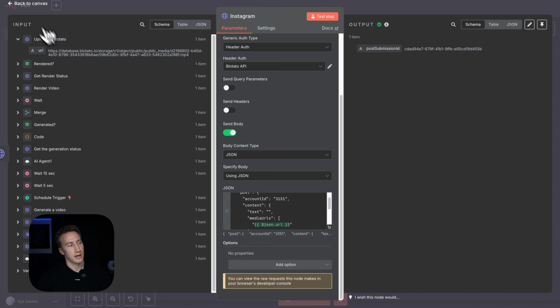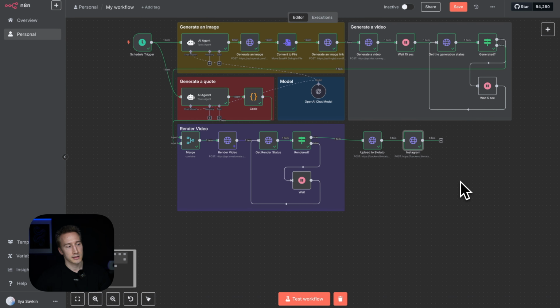Also remember that even though the status is okay, it's like success, no problems, the thing is that it still takes a few moments for the actual post to be published on IG. So keep that in mind, and if it hasn't appeared the same second, don't worry, just give it one to two minutes and it should be there. Let's test what we got.